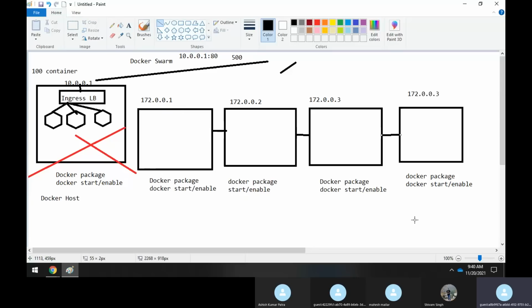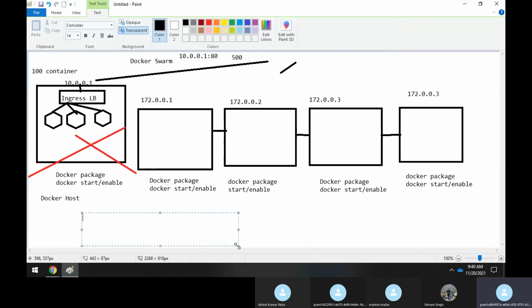Now, the Docker swarm has not been activated yet. You need to initialize the Docker swarm. How do you initialize a Docker swarm? If I show it in the command line, you have to run a command known as docker swarm init. We'll execute this part later. So this is the command to initialize the Docker swarm.